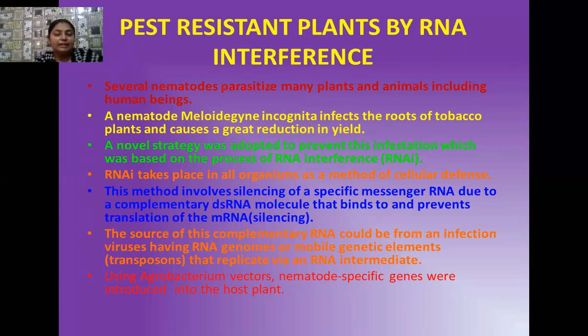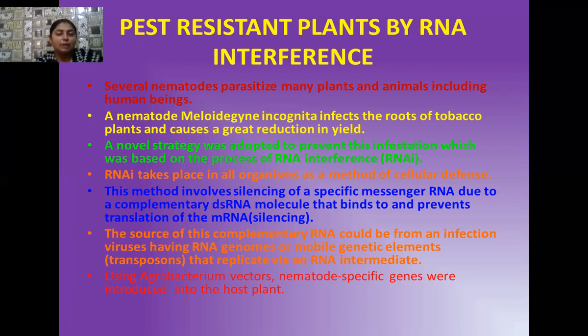This Meloidogyne incognita generally infects the roots of the tobacco plant and totally destroys them, and as a result there is a great reduction in the yield of the tobacco plant. So what we are doing here is adopting a novel strategy based on the process of RNA interference. All of you know very well that in all eukaryotic organisms, RNA interference is a method of cellular defense.